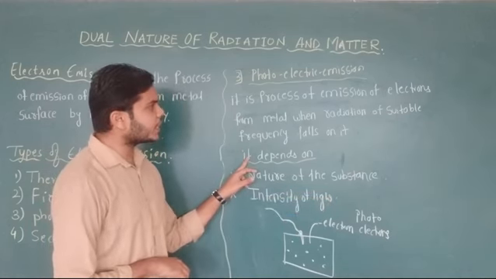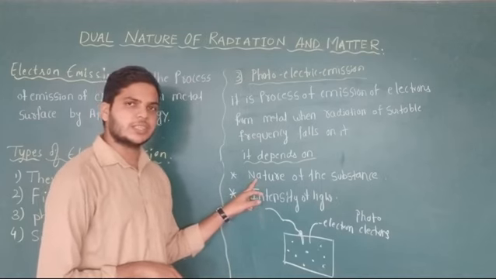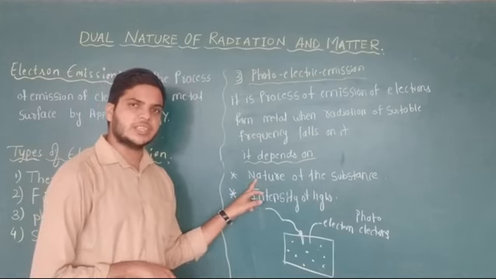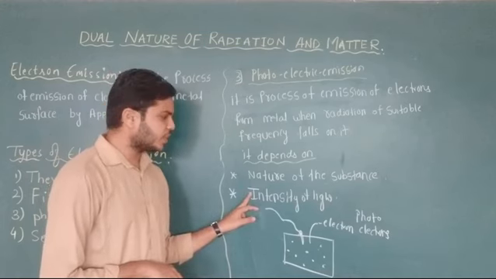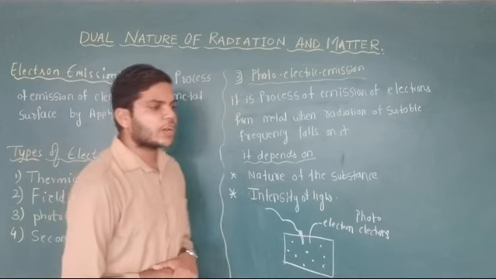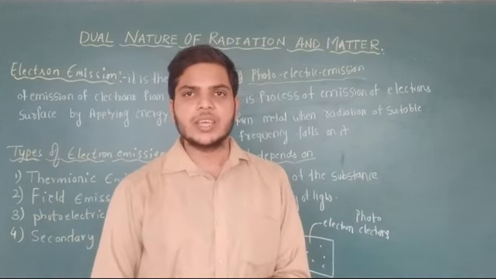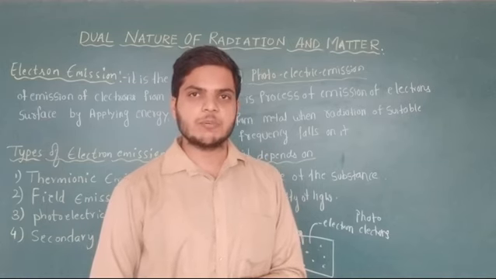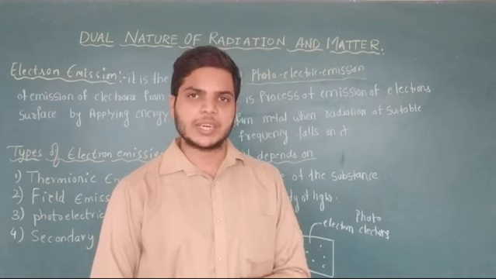The photoelectric emission mainly depends upon the nature of the substance, that is, which metal we are considering. The second one is intensity of the light. Intensity of the light means brightness of the light. For example, if you consider a 60 watt bulb and a 100 watt bulb, in this case the 100 watt bulb will have more intensity, meaning it will have more brightness.